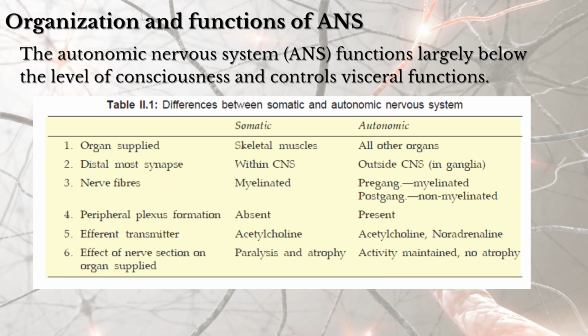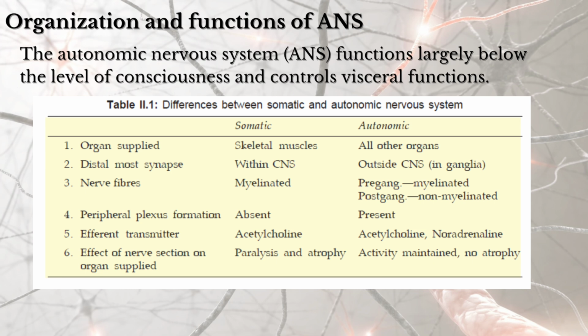So now we'll see the difference between the somatic and autonomic nervous system. In case of the skeletal muscle, it works under somatic, where relaxation and contraction take place and signals are passed with the help of the motor neurons. In case of the autonomic, all other organs excluding skeletal muscles participate in the involuntary actions. Distal most synapses are present within the CNS in case of the somatic. In case of the autonomic, they are placed outside in the ganglia.